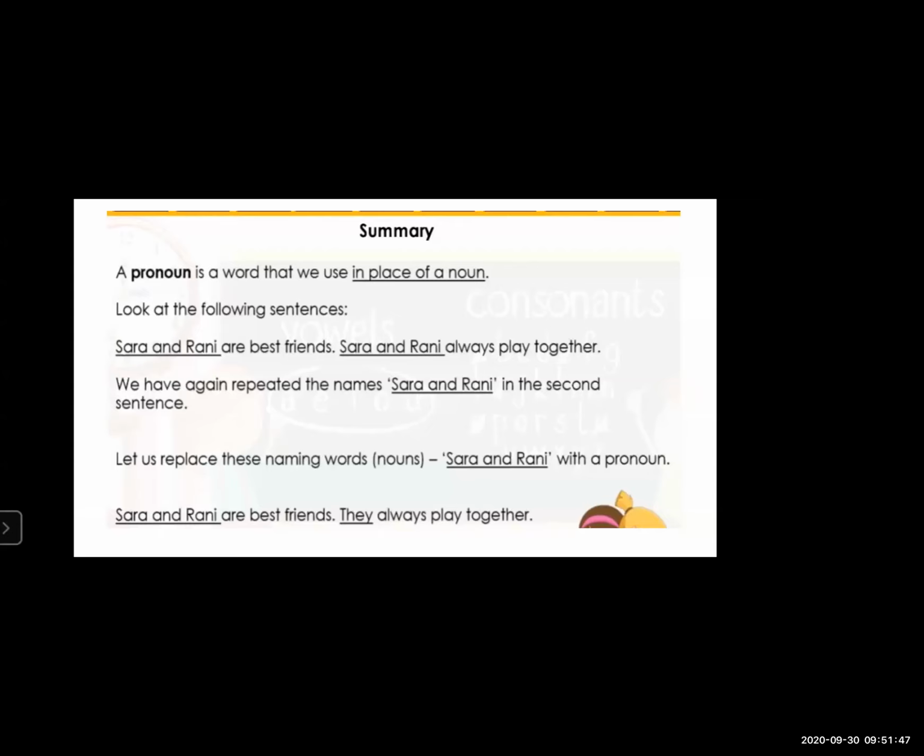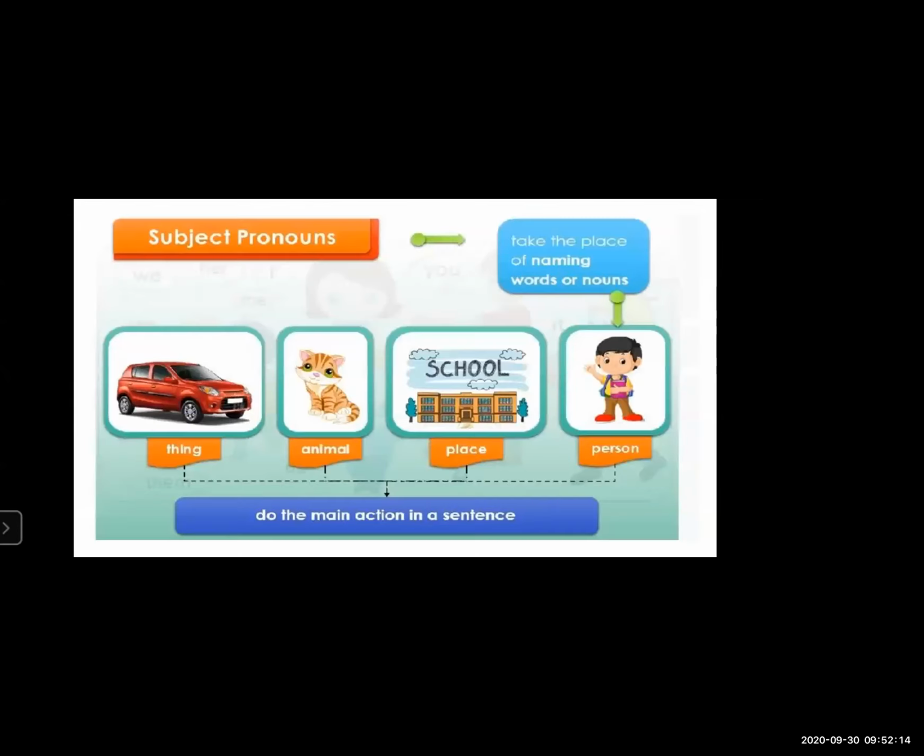Now some sentences, as I already told you: Sarah and Rani are best friends. Sarah and Rani always play together. What have we done? We have replaced Sarah and Rani in the second sentence. Let us replace this naming word Sarah and Rani with the pronoun they: Sarah and Rani are best friends, they always play together. In this way we can replace the noun, and we use pronouns to make the sentence proper and attractive.